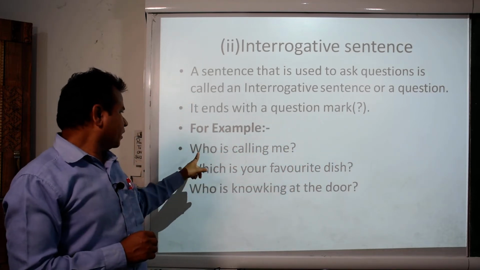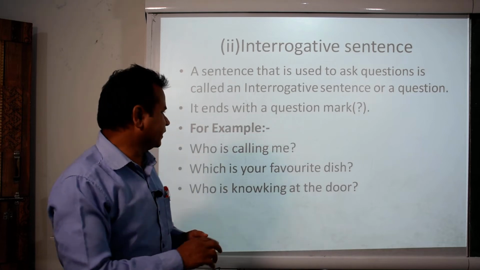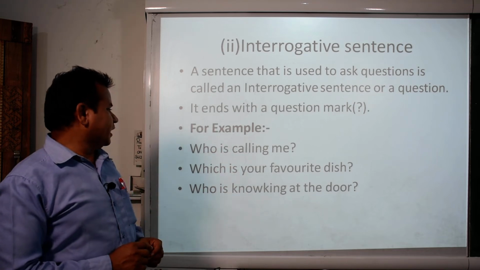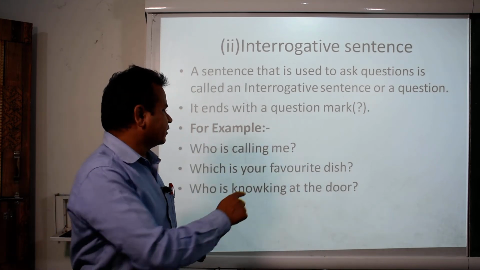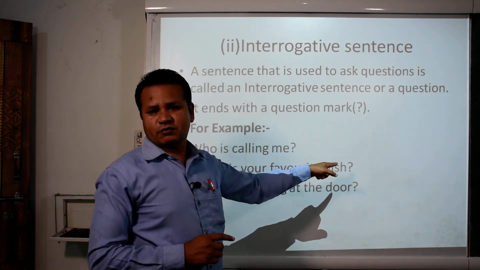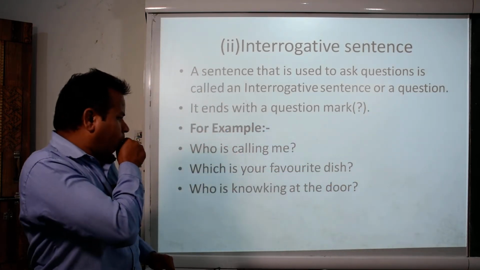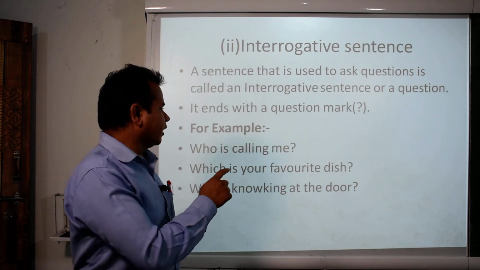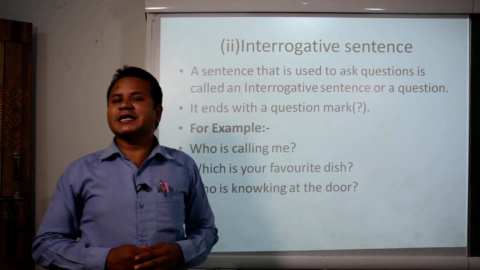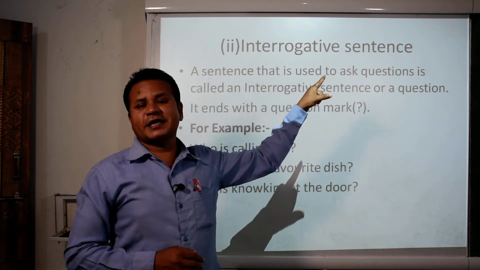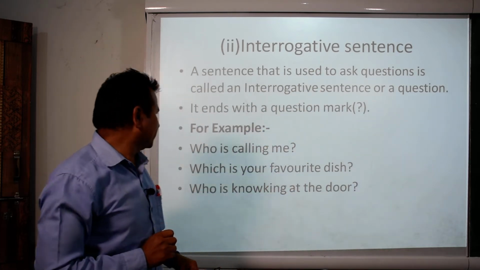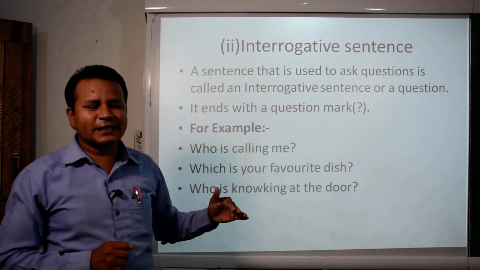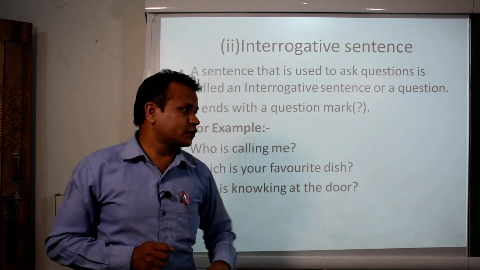For example, who is calling me? At the end of the sentence you can see the question mark is there. Next, which is your favorite dish? Again the question mark is there. Then only the interrogative sentence would be complete. Who is knocking at the door? Again, at the end of the sentence you can see the question mark is there. That means in the interrogative sentence the question mark is very important and it ends with the question mark, and if we talk about the declarative sentence, that ends with the full stop.